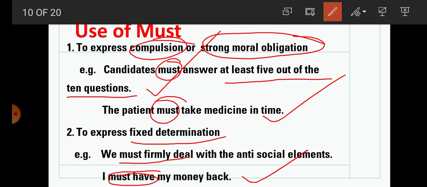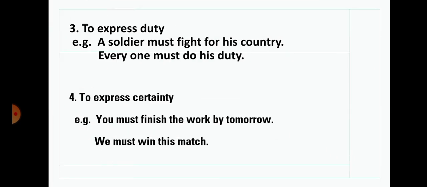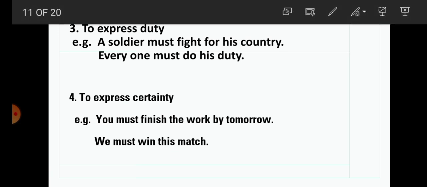So students, we have got here that must is used for a strong moral obligation or compulsion and for fixed determination. Now some more use of must, to express duty. For example, a soldier must fight for his country. It's the duty of the soldier. Everyone must do his duty. So it's the duty of everyone. Here again it expresses duty.